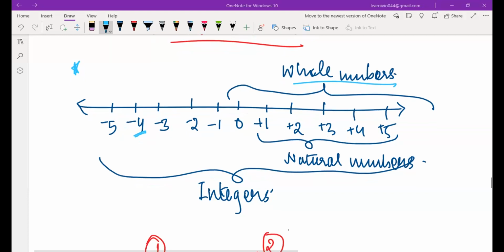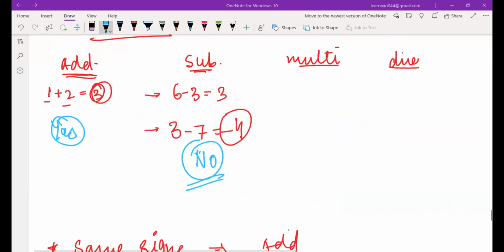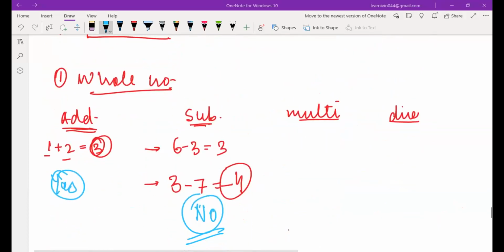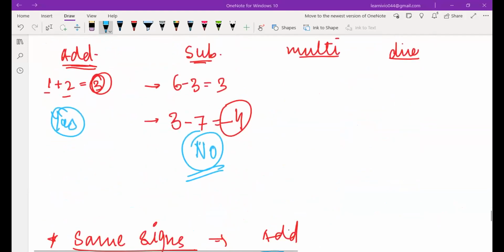So now, whole numbers, when we are talking about the closure property. I'm trying to explain closure property. It means that whenever you add two kinds of numbers, you get the same kind of number. So whole numbers follow the closure property for addition. But does it follow for subtraction? No, because it is not always true that when you subtract two whole numbers, you always get a whole number. You sometimes might not get a whole number, as he studied, for example negative 4. Negative 4 is not a whole number, right? Do you understand this point?